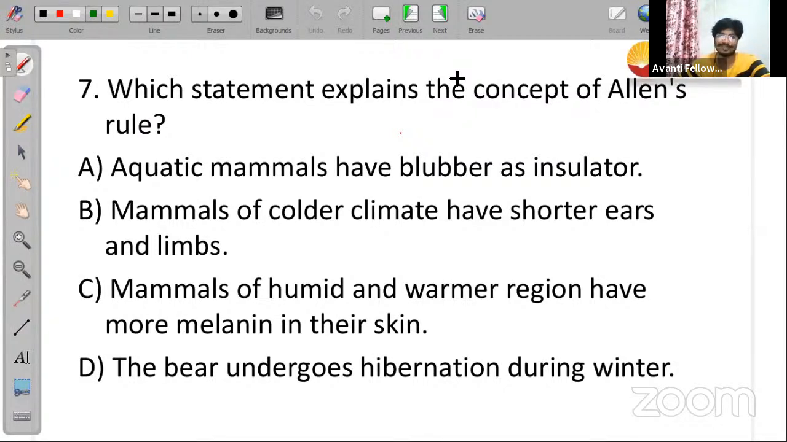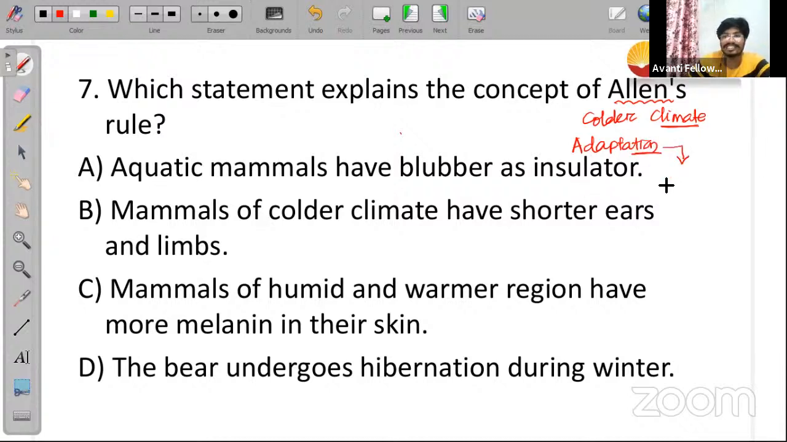Okay, let me explain it to you. If you look into this particular question, the question is asking about Allen's rule. According to Allen's rule, organisms that exist in colder climate have some adaptation so that they can survive in that colder climate. Is it clear to everyone?